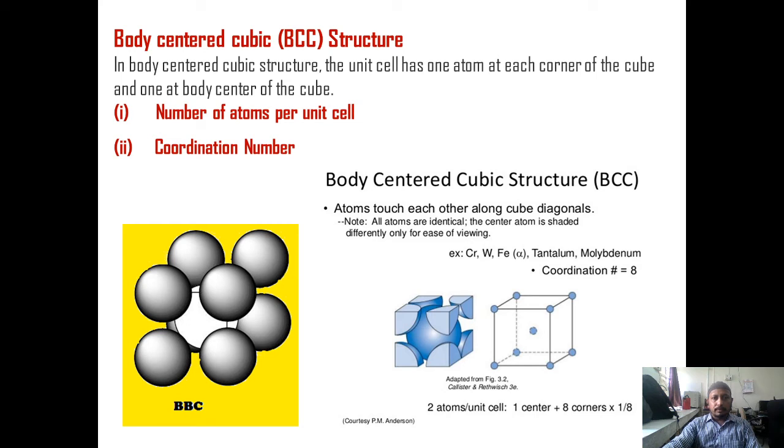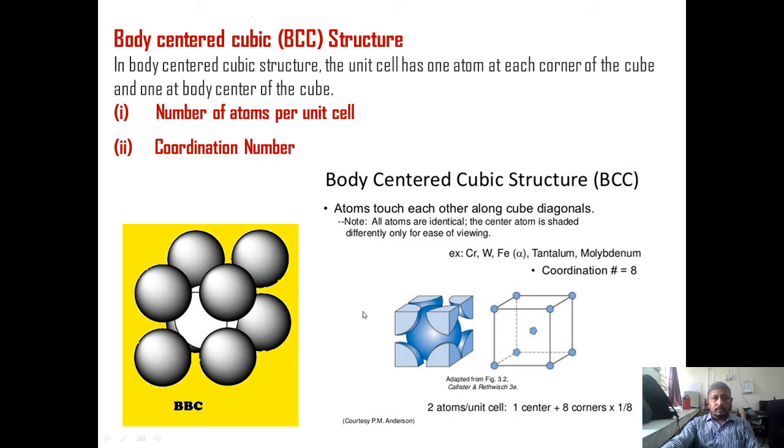Effective number of atoms per unit cell, as the corner atom and the body centered atom is there. The contribution of the corner atom, like the simple cubic Bravais lattice, is 1. So there is one effective atom that is placed at the corner of the unit cell, and the body centered atom belongs to the unit cell itself. So the total contribution of the atoms to the BCC unit cell is 1 plus 1, that is 2.